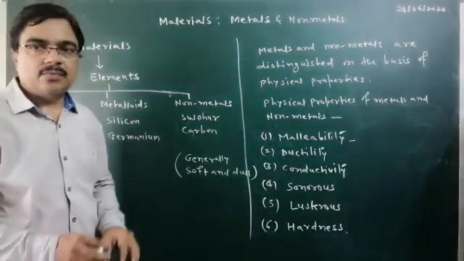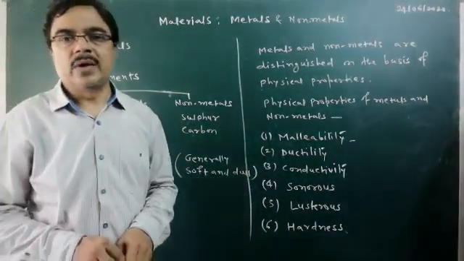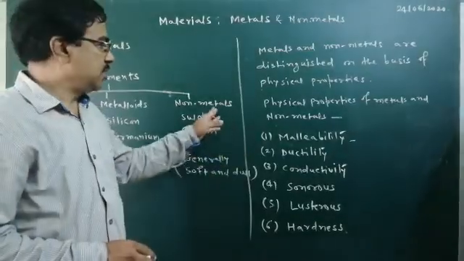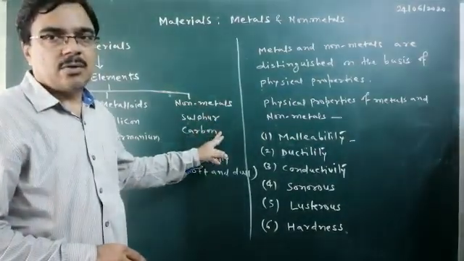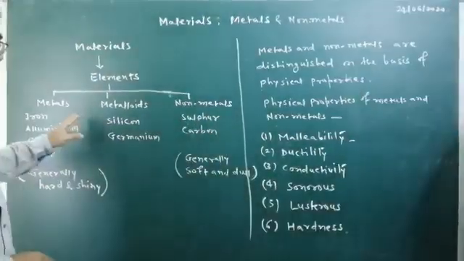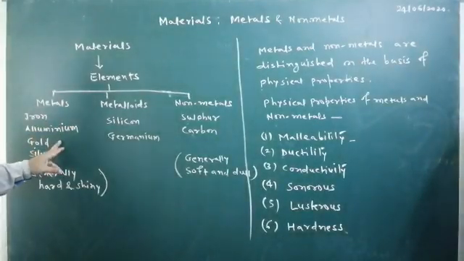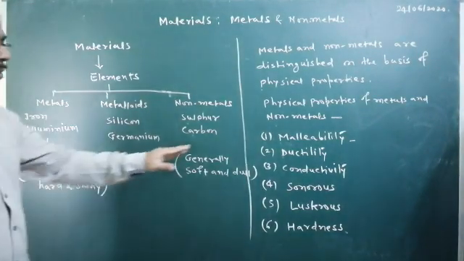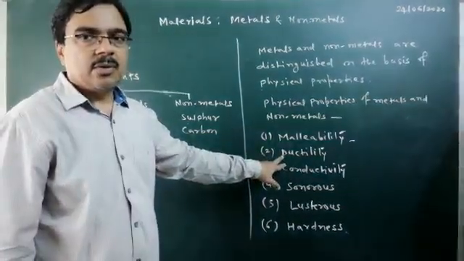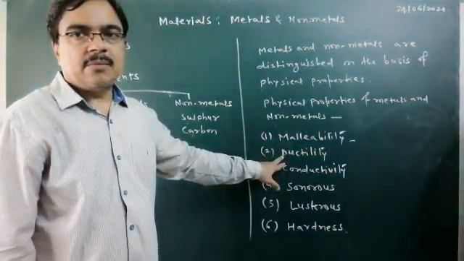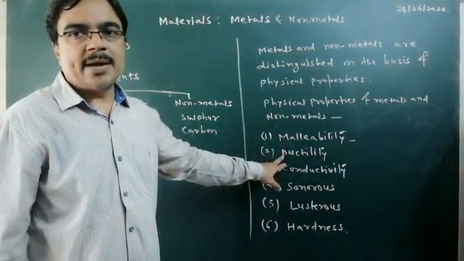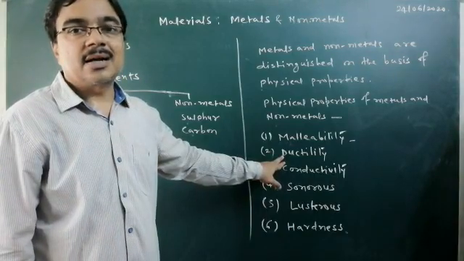So the materials of which you cannot make wires are generally non-metals, and the materials of which you can make wires are called metals. So what then is ductility? The property of a material to be made into wire is called its ductility.